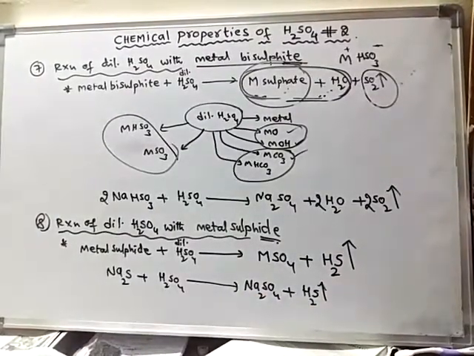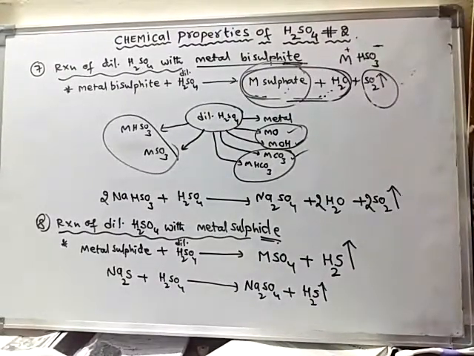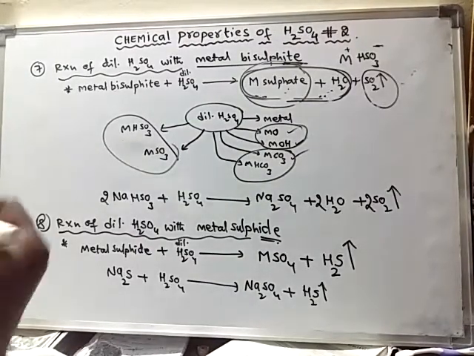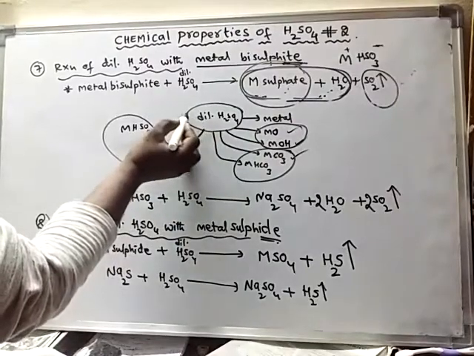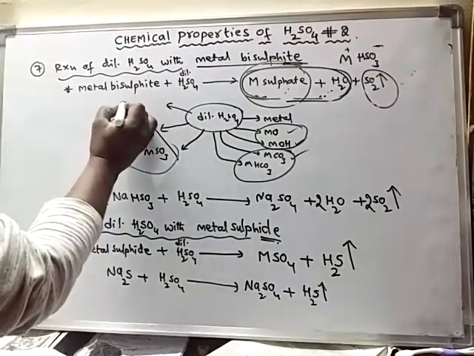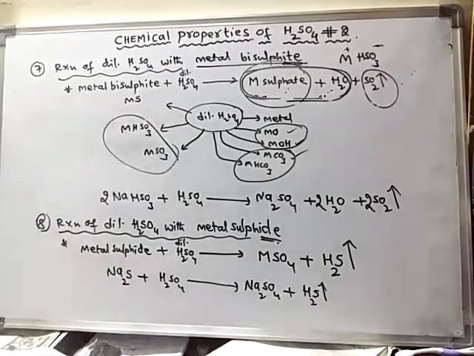So the characteristic smell of H2S gas is a rotten egg smell. With the help of such a special smell, we can easily identify that the liberated gas is hydrogen sulfide gas.